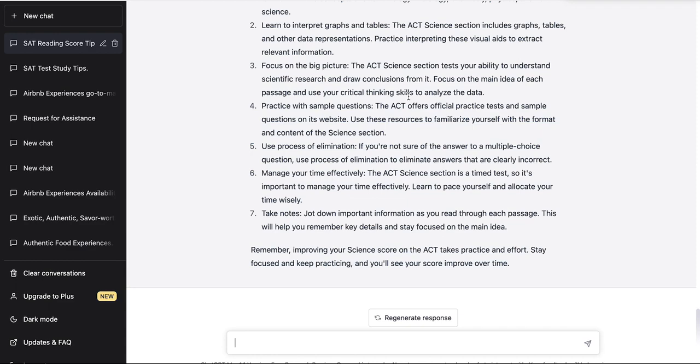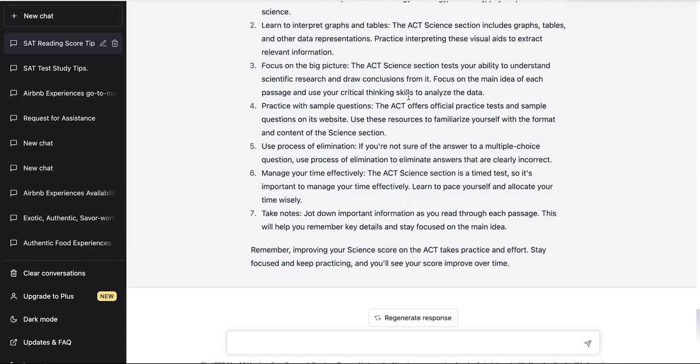Number 5 says use process of elimination. We've talked about this various times. And I think by now you know the importance of using process of elimination, because there are some questions which you're just not going to know, right? And on those specific questions, having a process of elimination strategy will help you narrow the answer options that you have and improve your chances of getting the correct answer.